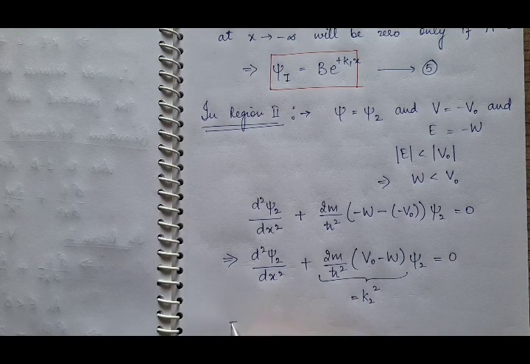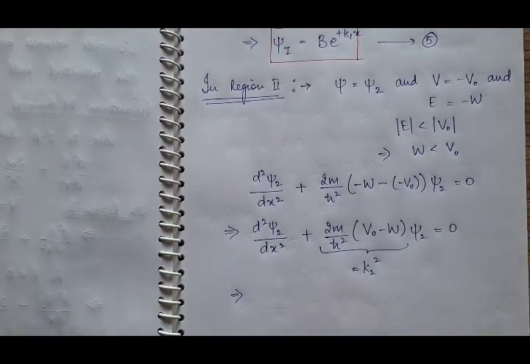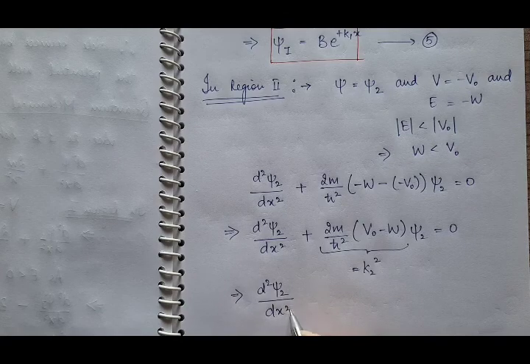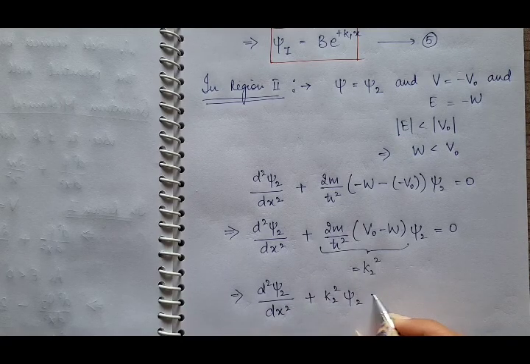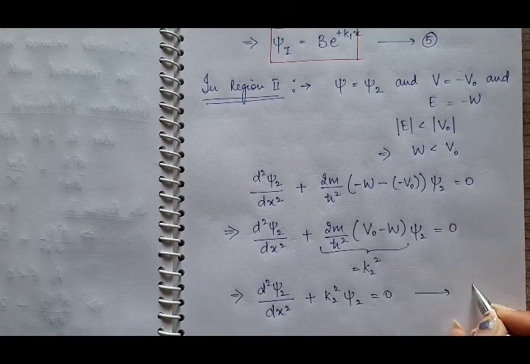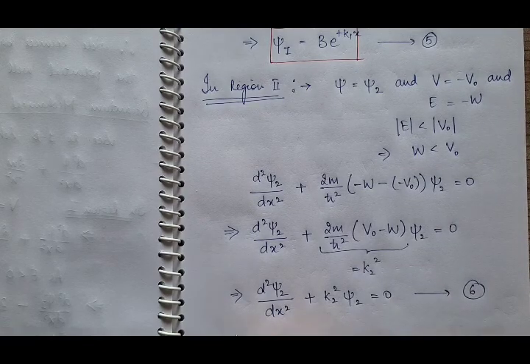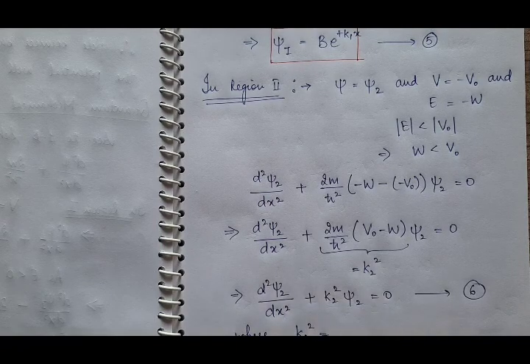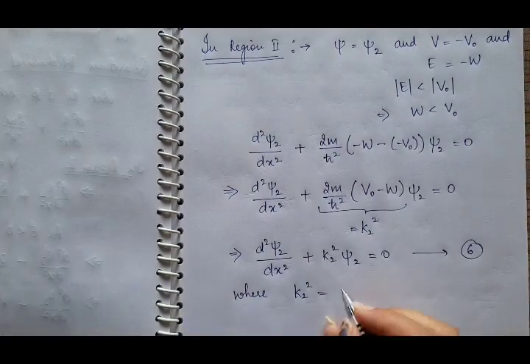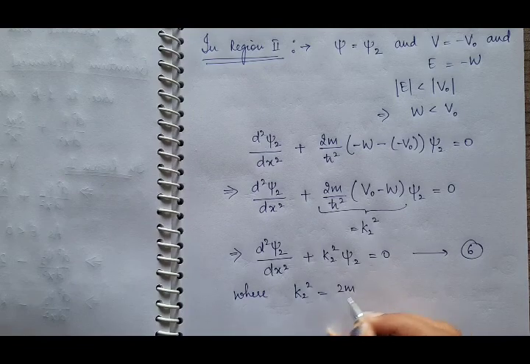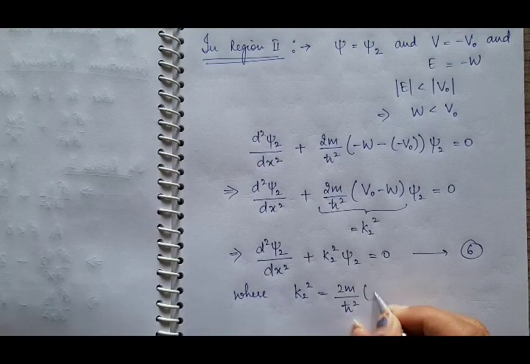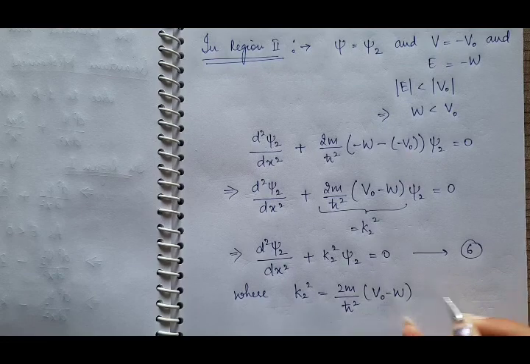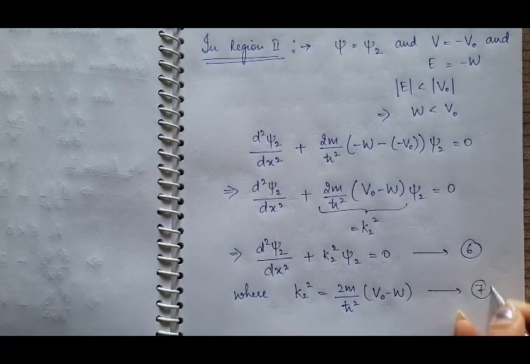So you will have d²ψ₂/dx² + k₂²ψ₂ = 0, and suppose this is equation 6, where k₂² = (2m/ħ²)(V₀ − W), and suppose this is equation 7.